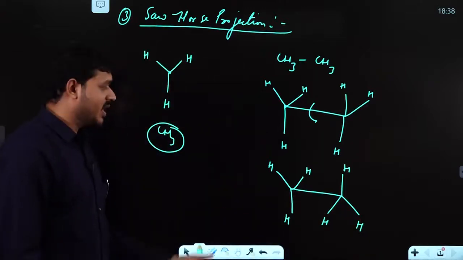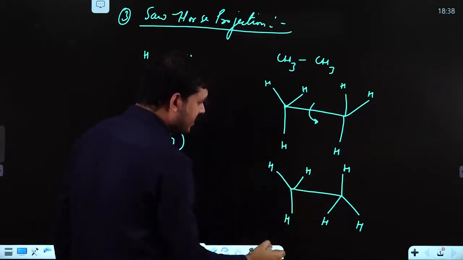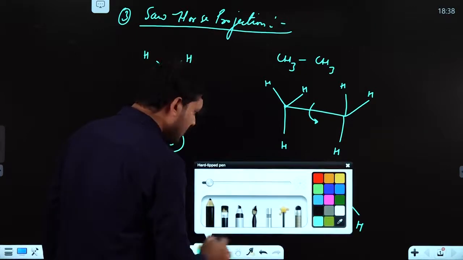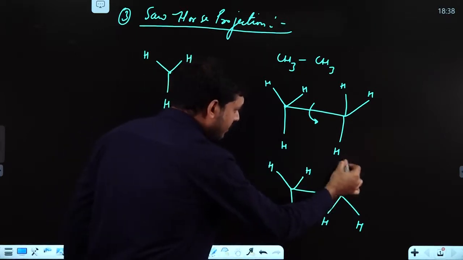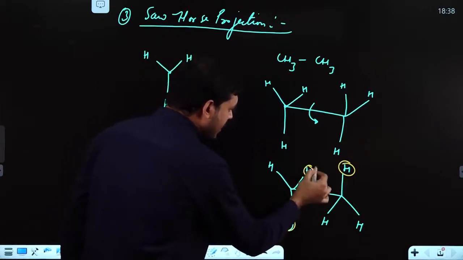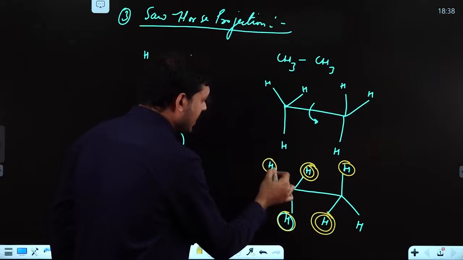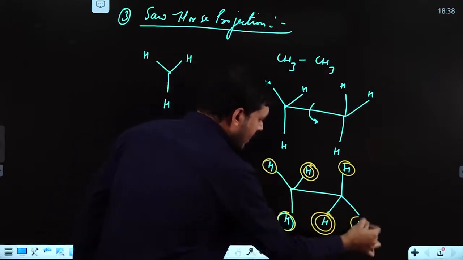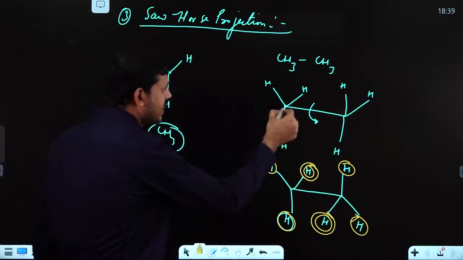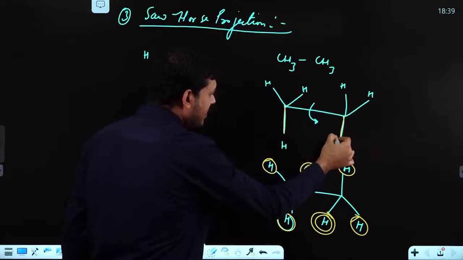Okay. So here you can see this is in 2 different forms. This hydrogen and this hydrogen are anti to each other now in this structure. This hydrogen and this hydrogen are anti to each other. But in this structure, if you see, this bond and this bond have strain.